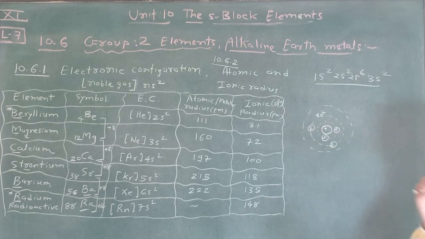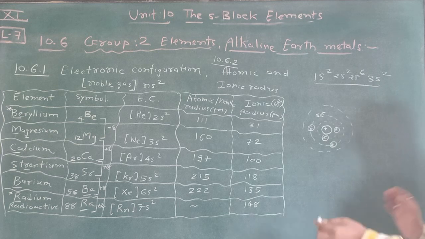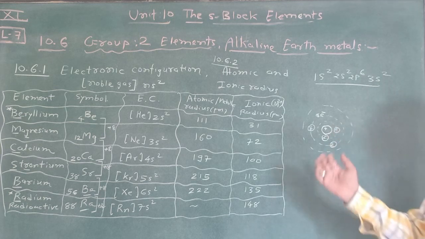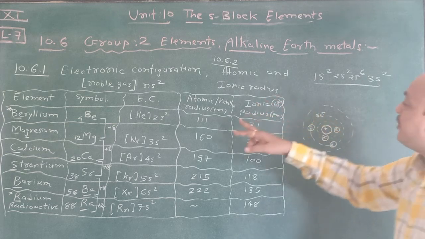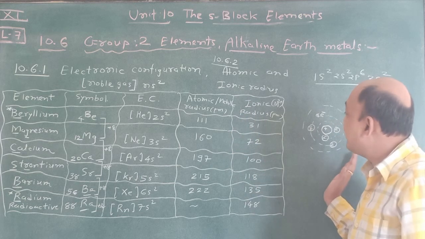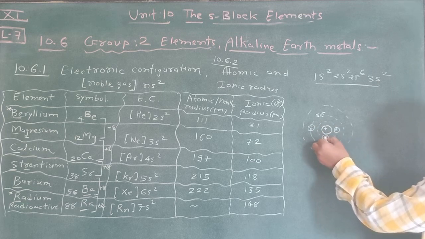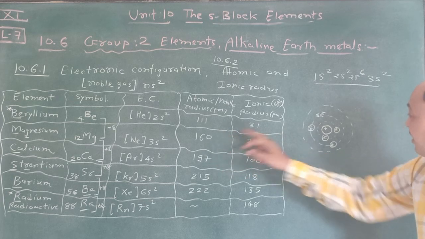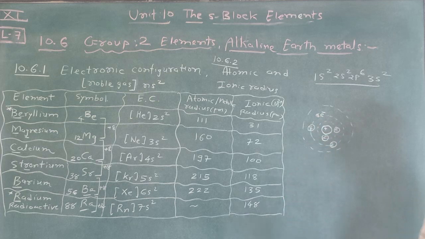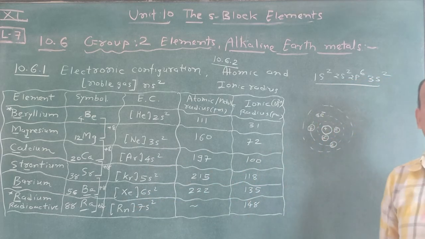But the electrons are increased much more, and that's why there is repulsion, and due to that repulsion the atomic size increases. This is a very simple way to learn atomic or metallic radius. On this basis, the atomic radius is 111, but the atomic radius of magnesium is 160 picometer, and the next one is 197 picometer. To remember, just you see, when the shell number changes, the atomic radius also changes.